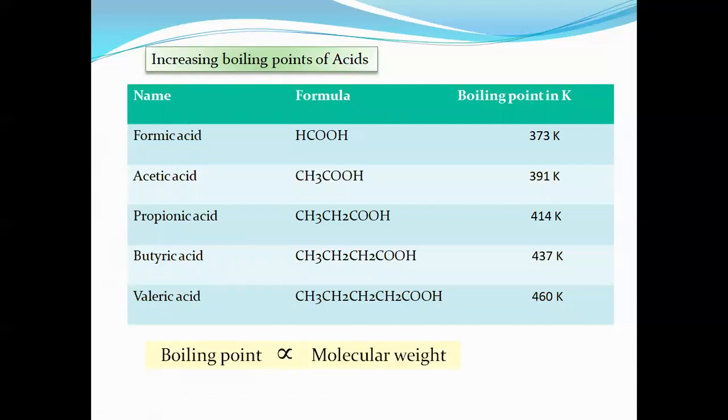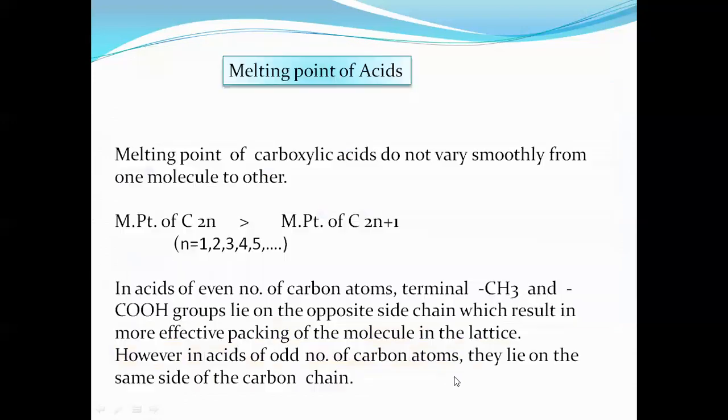See, this is for the increasing boiling points of acids. Within the acid family, we have taken here formic acid, acetic acid, propionic acid, butyric acid, and valeric acid. The number of carbon atoms goes on increasing, the hydrocarbon part goes on increasing, as well as the molecular weight. Accordingly, the boiling point also goes on increasing. We can see here that the boiling point is directly proportional to the molecular weight in carboxylic acids.